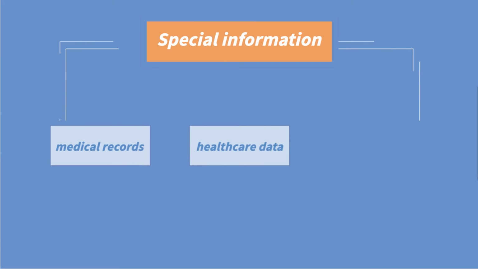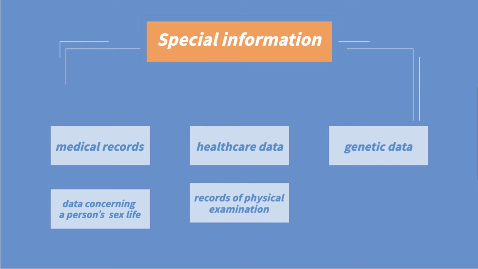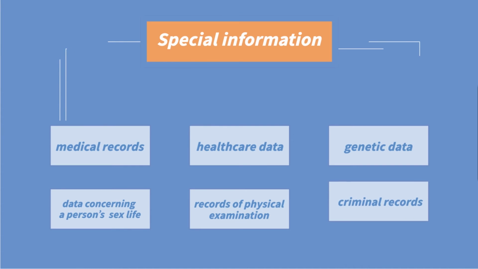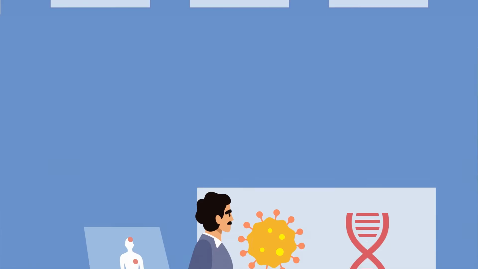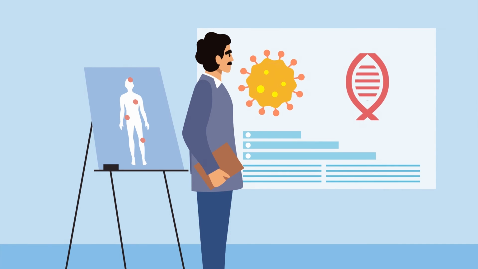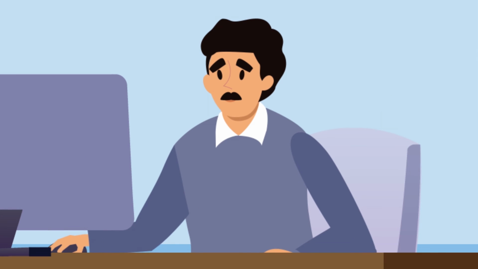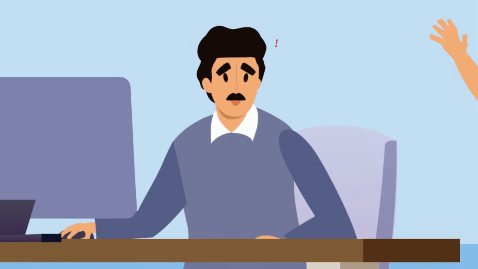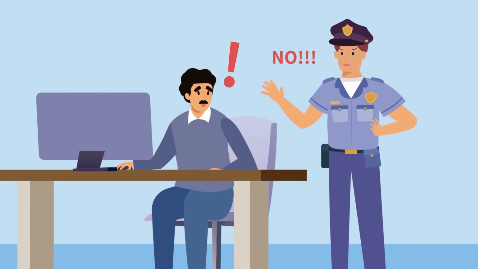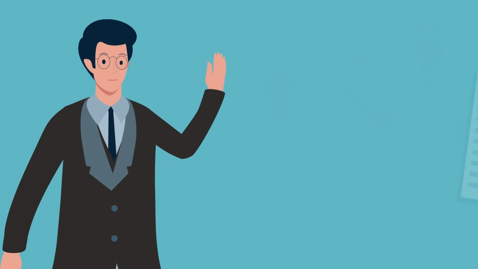Sensitive information includes medical records, healthcare data, genetic data, data concerning a person's sex life, records of physical examination, criminal records, and more. For example, if a professor wants to understand citizens' views towards genetic association and acquires patients' medical information through improper channels, even if it is the starting point of important academic research, it is in violation of the PDPA. The PDPA establishes a set of stringent rules.